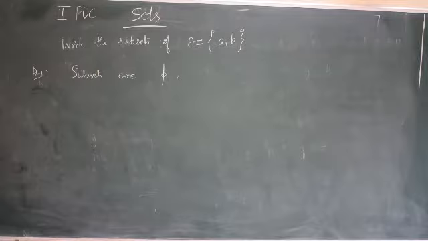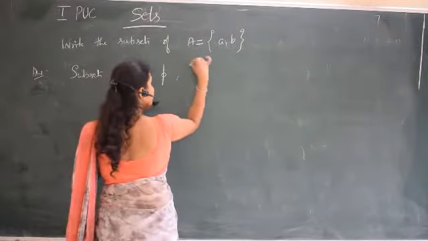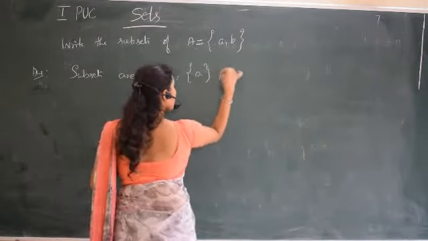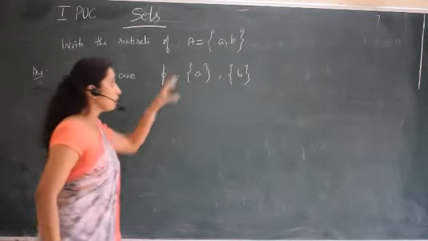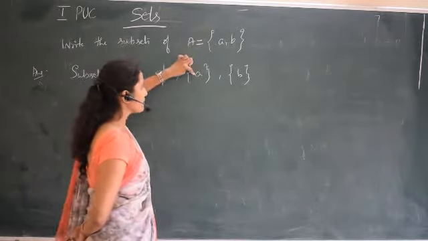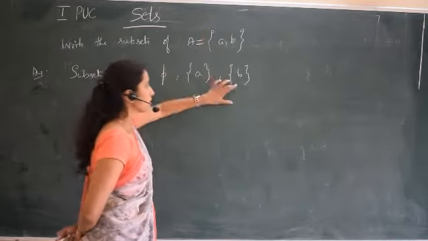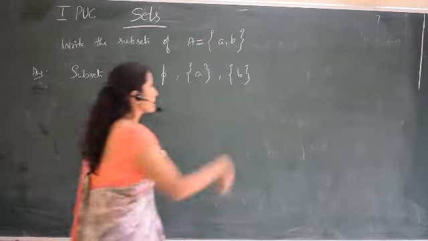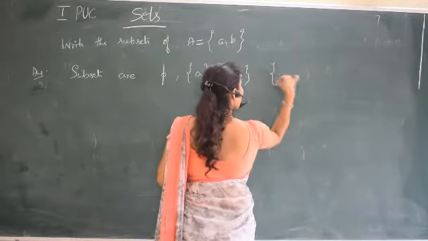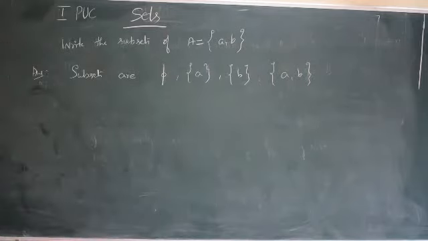So next one is a set containing one element. I can write a set containing one element, because this is a subset of the given set. Why? All the elements are contained in the given set. So this is also one more, all the elements of this are contained here. So these are the subsets, and one more is the given set itself, which is a subset. A and B. So these are the subsets of the given set.